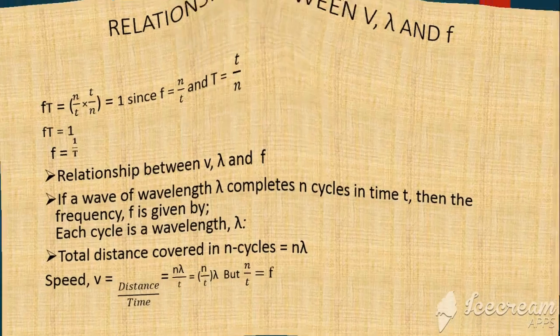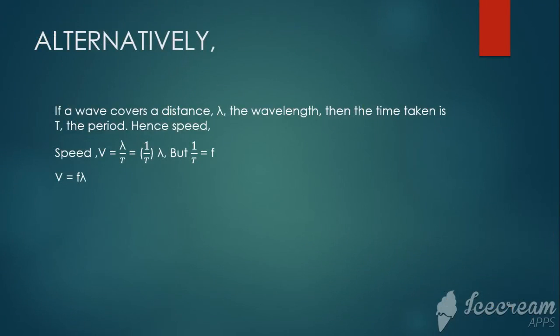Let's continue and see what we have. If a wave covers a distance, lambda, the wavelength, then the time taken is t, that is the period. Hence, the speed is given by, remember we say speed is equal to distance over time. And here they have told us that the distance covered is lambda, and it is covered in a time, which is the period. So we shall have V is equal to lambda over t.